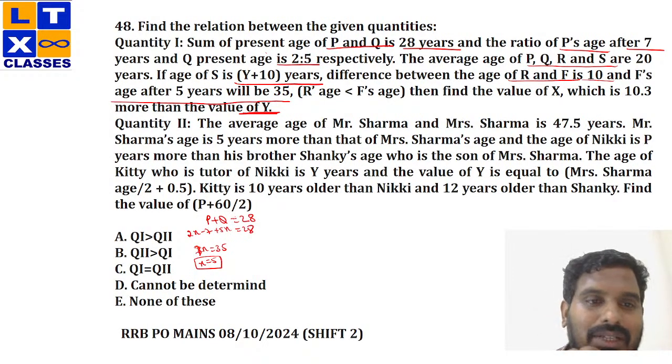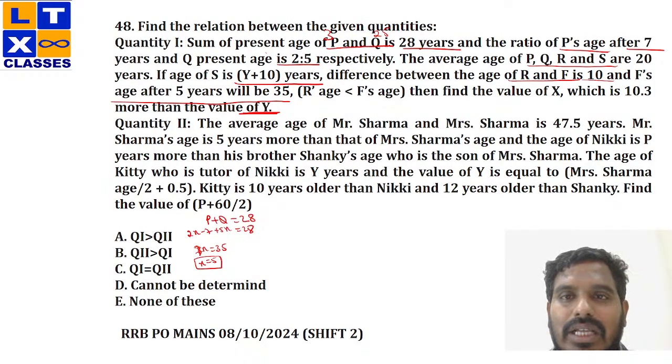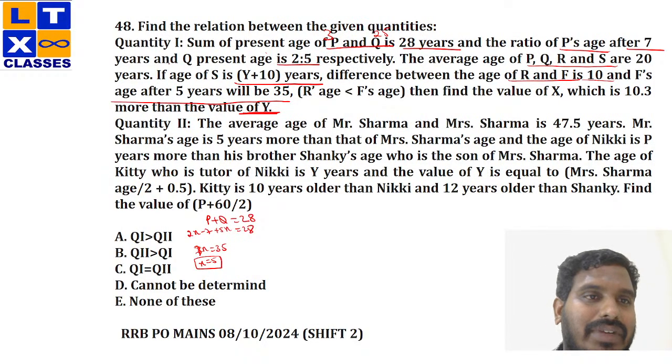Now tell me, what is P's age? It's 2x minus 7, which is 2 into 5, 10 minus 7. P's age would be 3, and Q's age would be 5x, which is 5 into 5, 25. So 25 plus 3 would be 28. So the value of Q is 25 and P is 3. And the ratio of P's age after 7 years and Q's present age is, okay, this is fine.